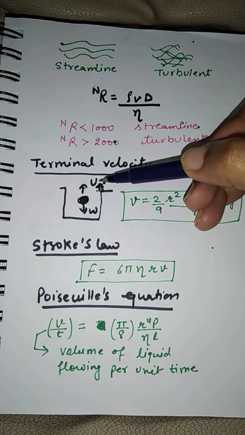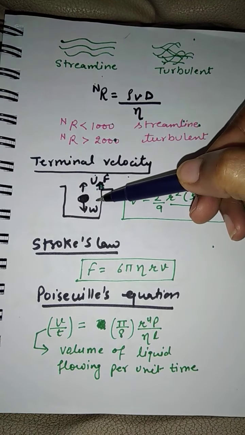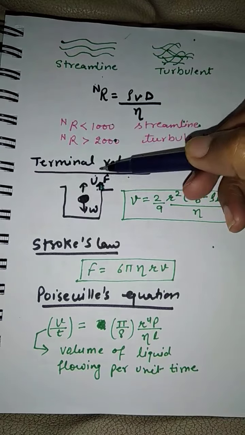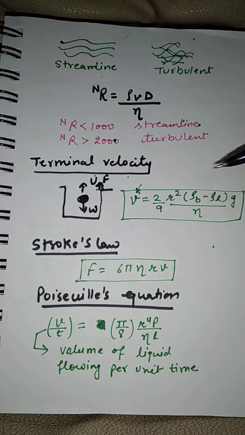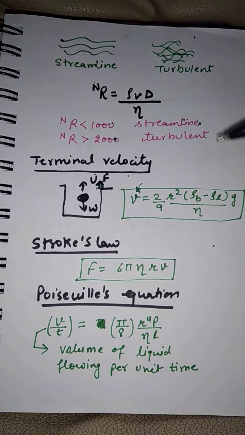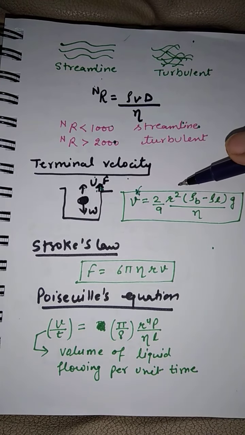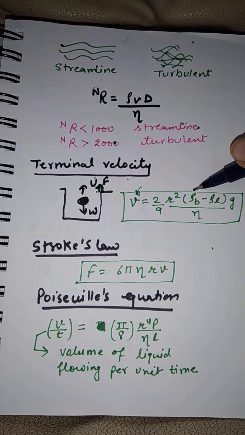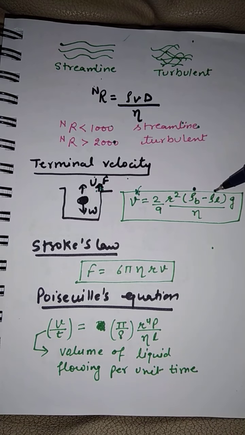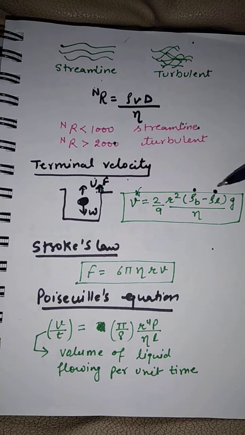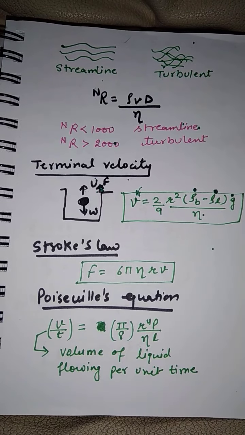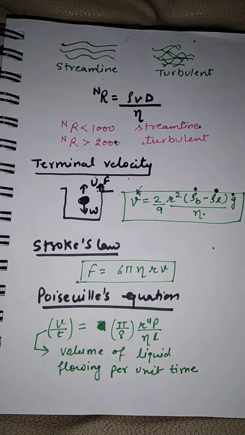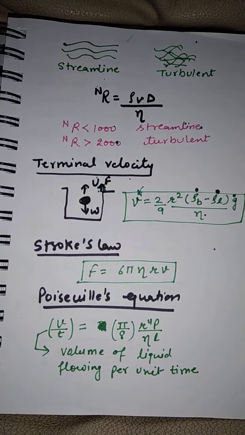Okay, so we can use the equation U plus F equal to W. Using this, solving it, we will find the value of terminal velocity, which is the maximum velocity. It is equal to 2 by 9 r square, density of the body minus density of the fluid through which the body is flowing, into acceleration due to gravity divided by eta of that given body. Okay, we can see one numerical based upon terminal velocity also.